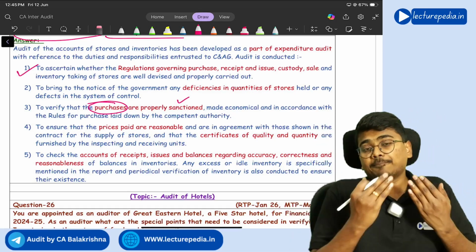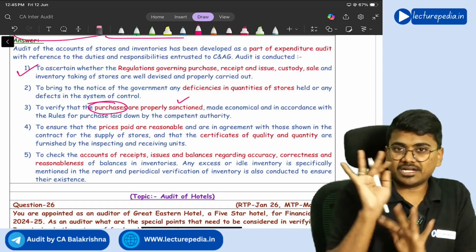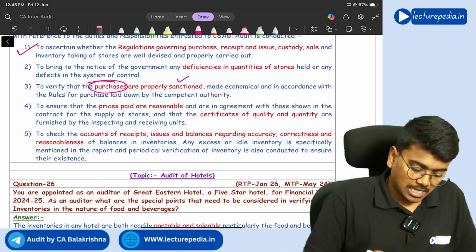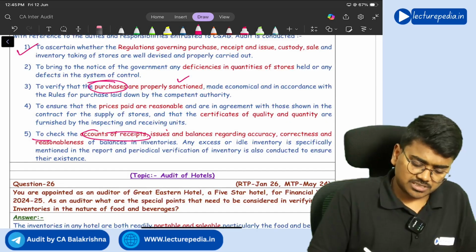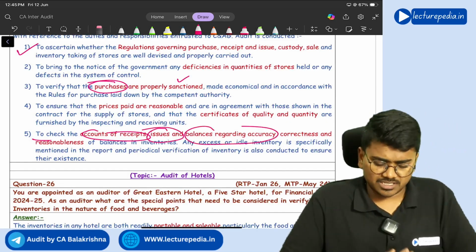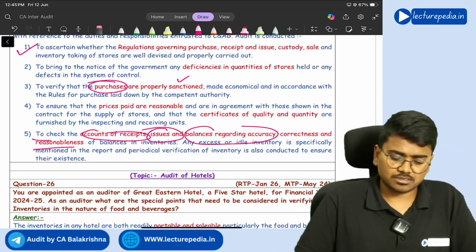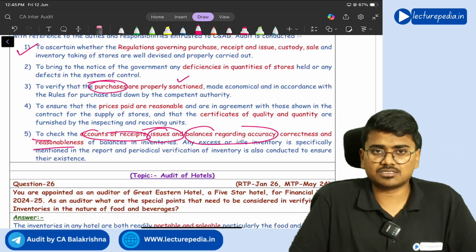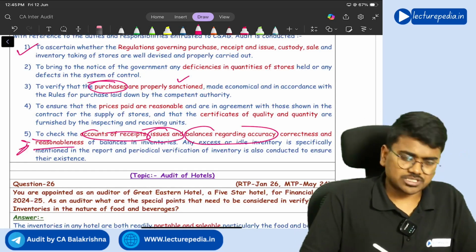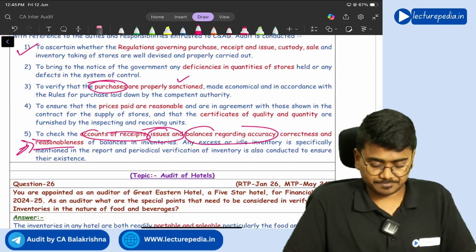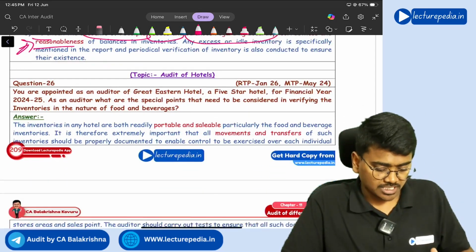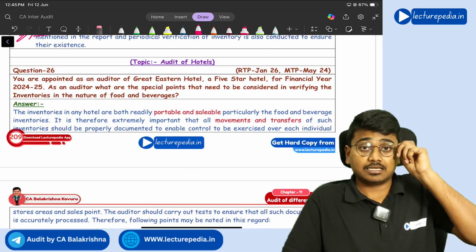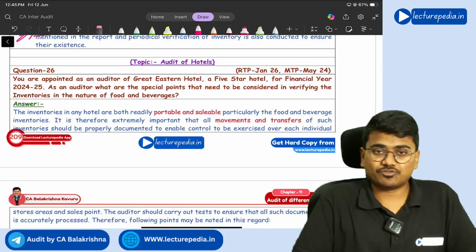So the auditor should also check the quality certificate of that inventory, and check accounts of receipts, issues, and balances regarding accuracy and correctness and reasonableness of balances in the inventory. Nothing but you need to check the books of accounts with respect to inventory. Those are certain points with respect to audit of stores and inventory in case of government.